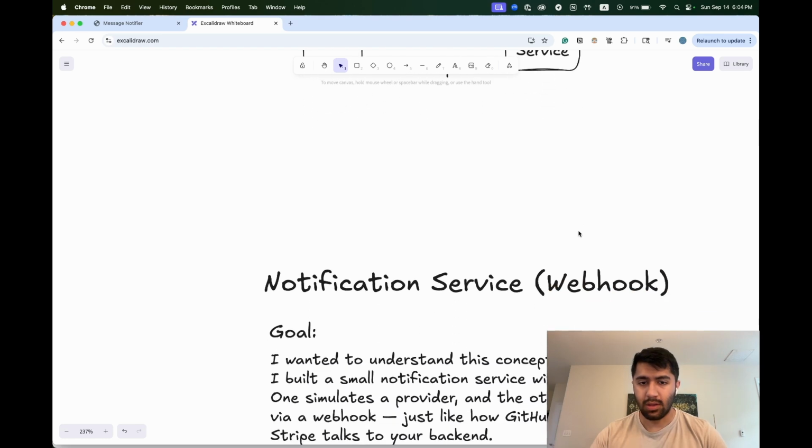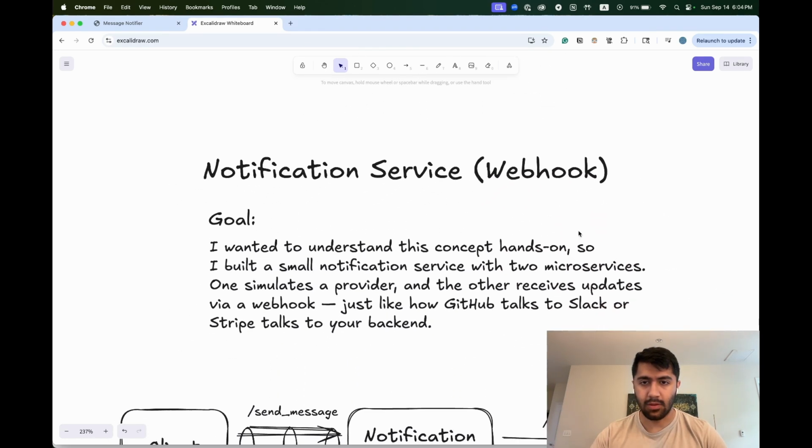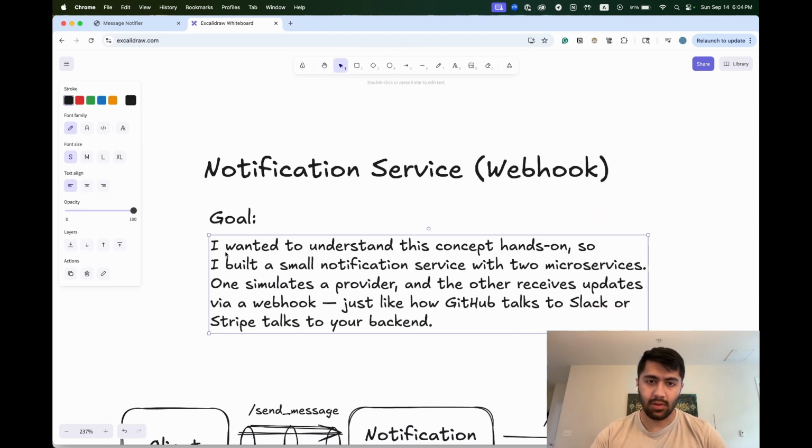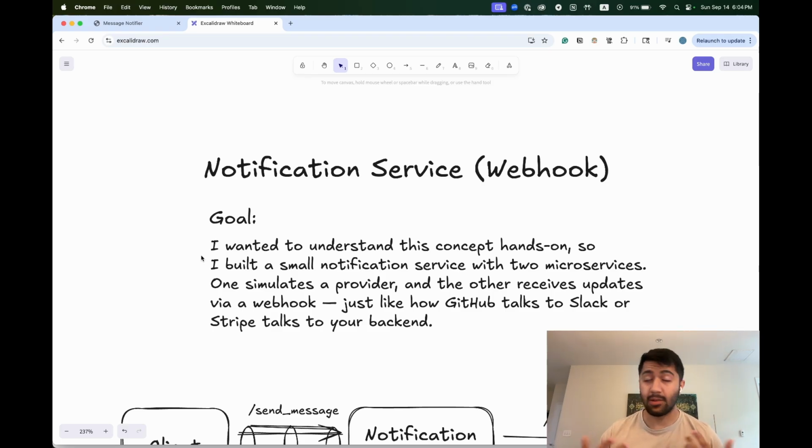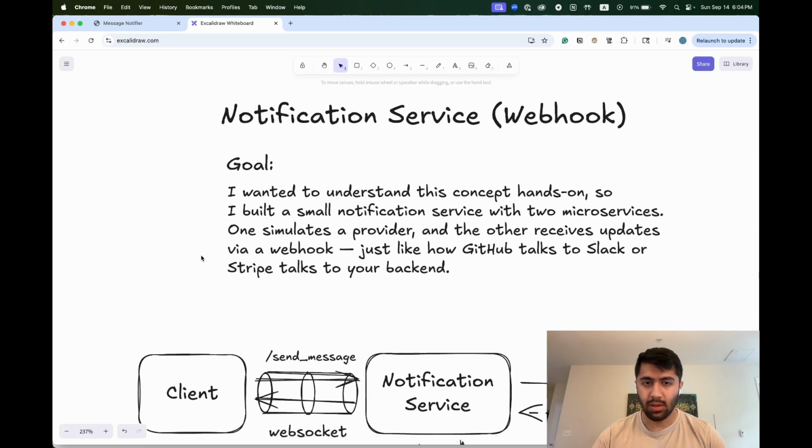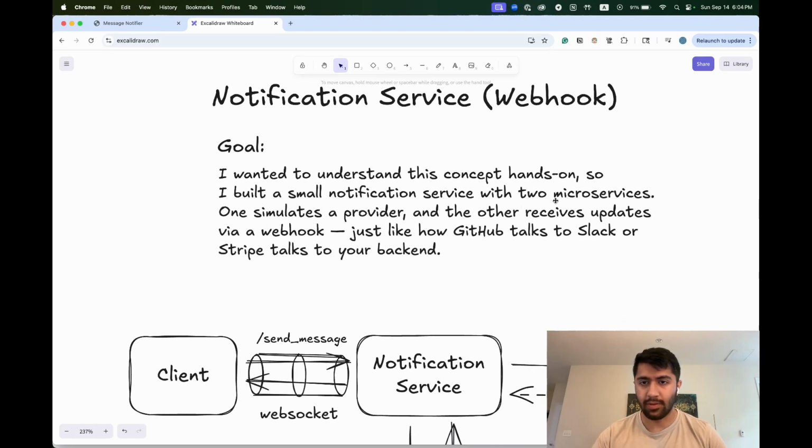So let's jump into the problem here. As I was doing the system design for this notification service, I wanted to understand the concept hands-on. So the goal is to build the notification service with two microservices.